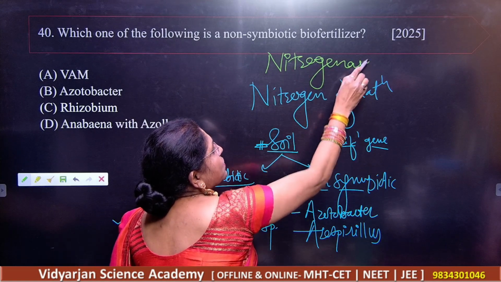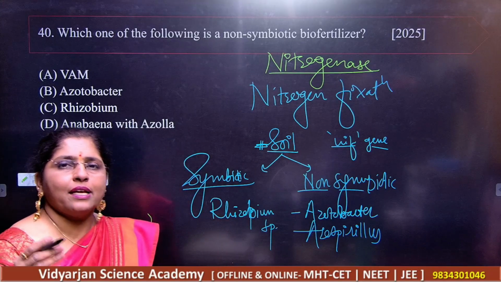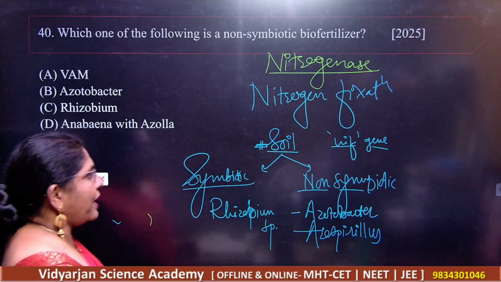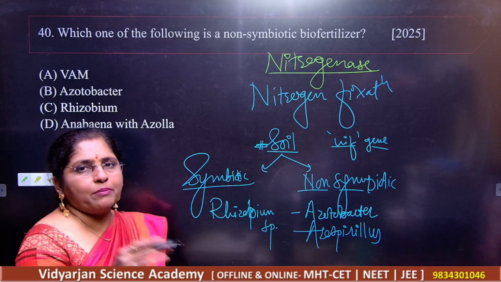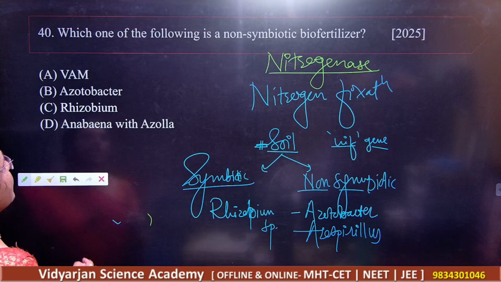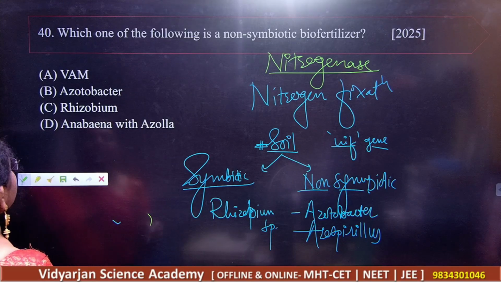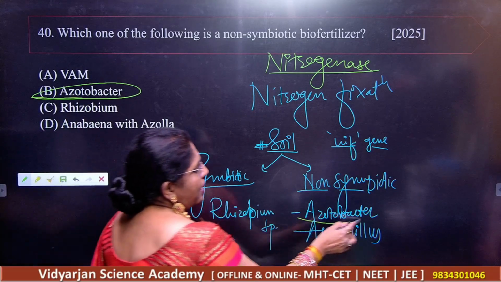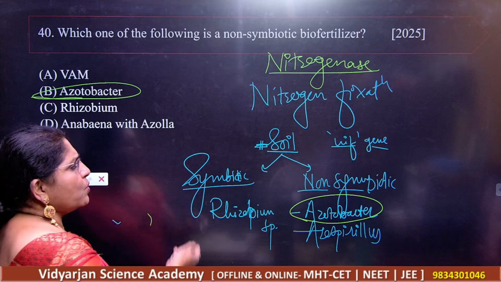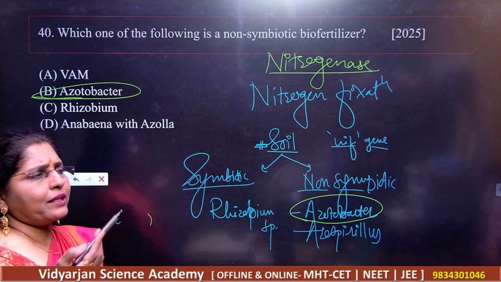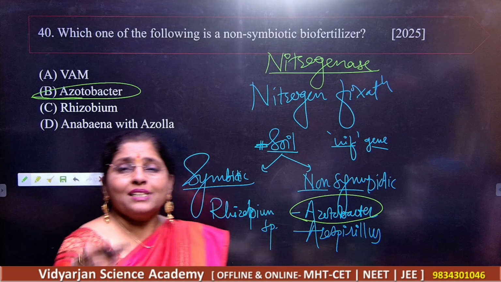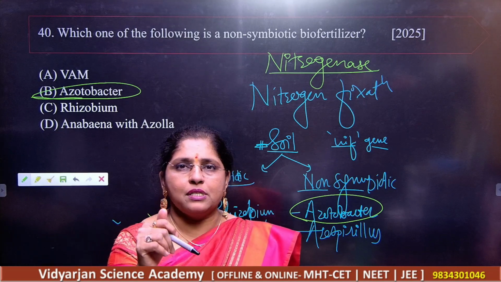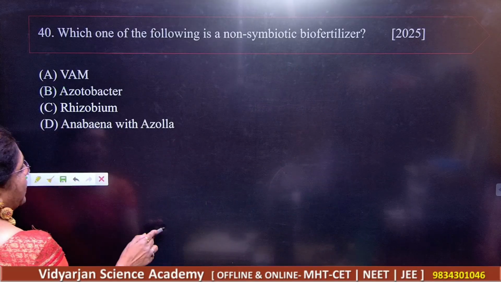The nitrogenase enzyme has the capacity to fix atmospheric nitrogen. Got it? So you should remember all the things very perfectly. What should be your correct answer? Your correct answer here is Azotobacter. Side by side, you should know what are symbiotic and what are the cyanobacteria. And do you know that cyanobacteria can be used as a biofertilizer in paddy fields, right? Remember this also. Got it?